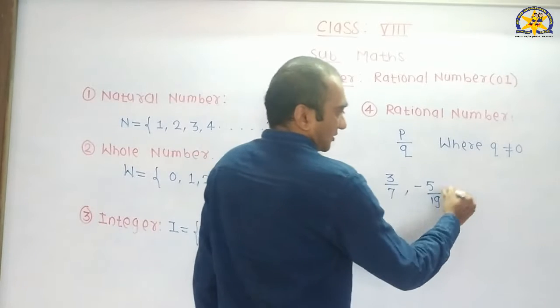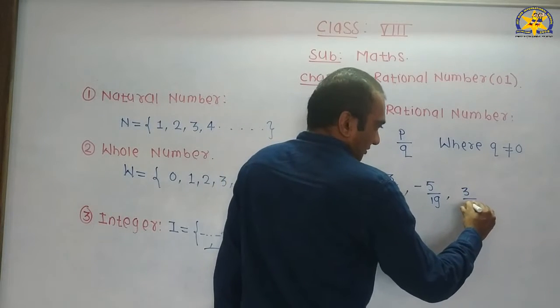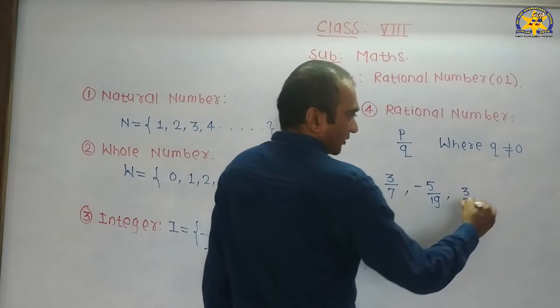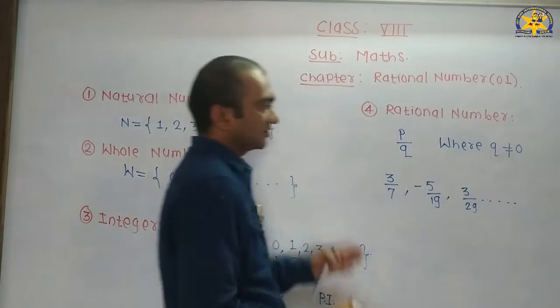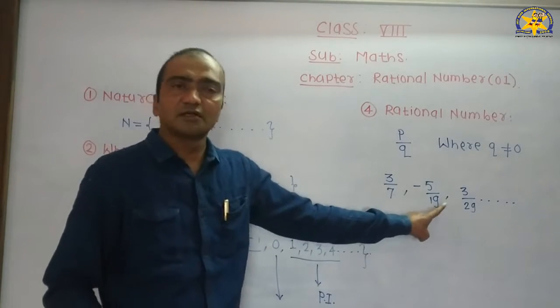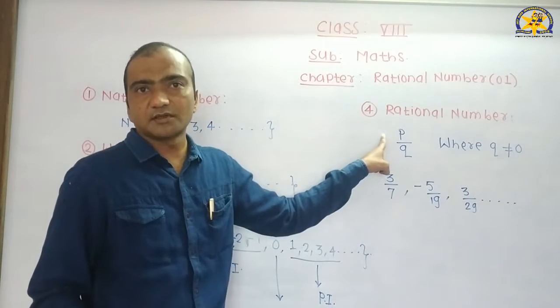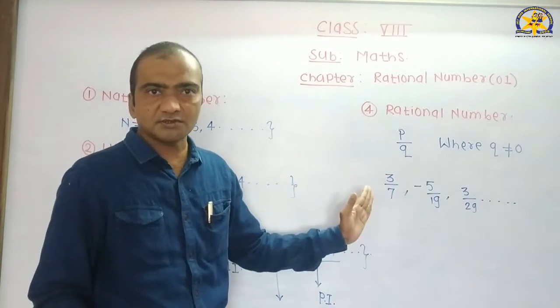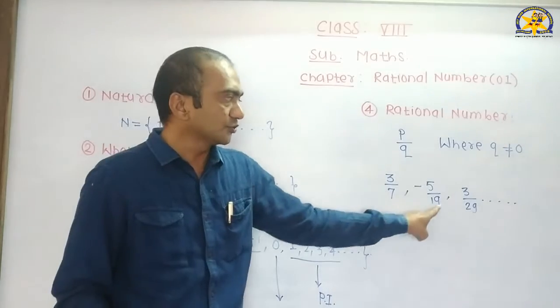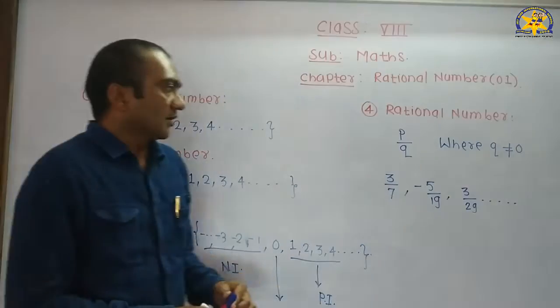After that, 3 by 29 is also a rational number. These are examples of rational numbers, 3 by 7, minus 5 by 19, 3 by 29, where p and q are integers and q should not be equal to 0.